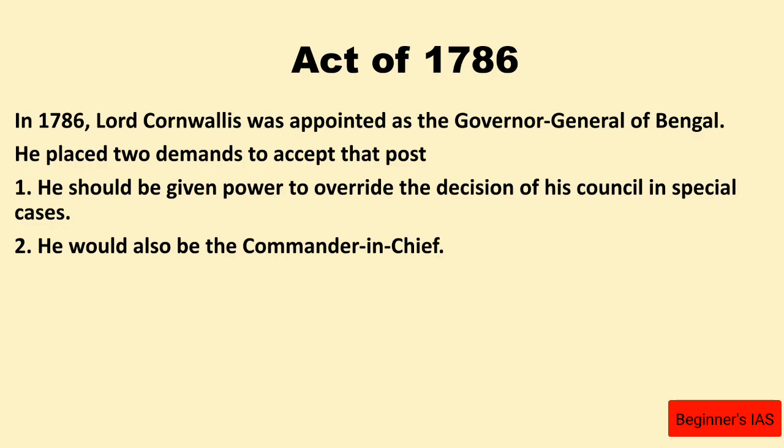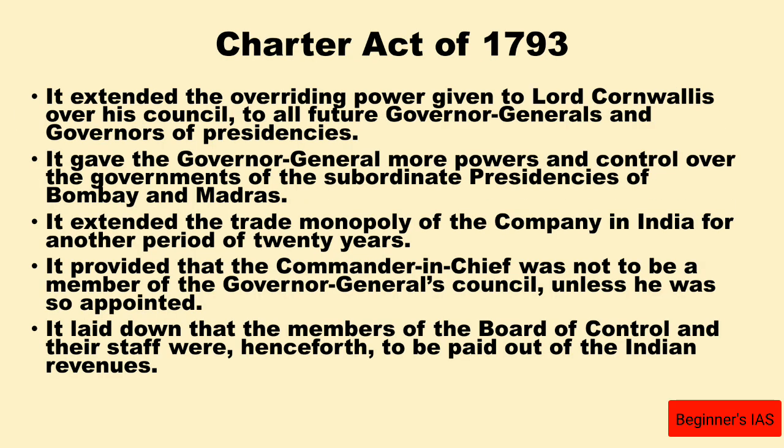After which, the Charter Act of 1793 was enacted. Let us see the key features of this act. It extended the overriding powers given to Lord Cornwallis during the Act of 1786 to all future governor generals and also governors of presidencies.